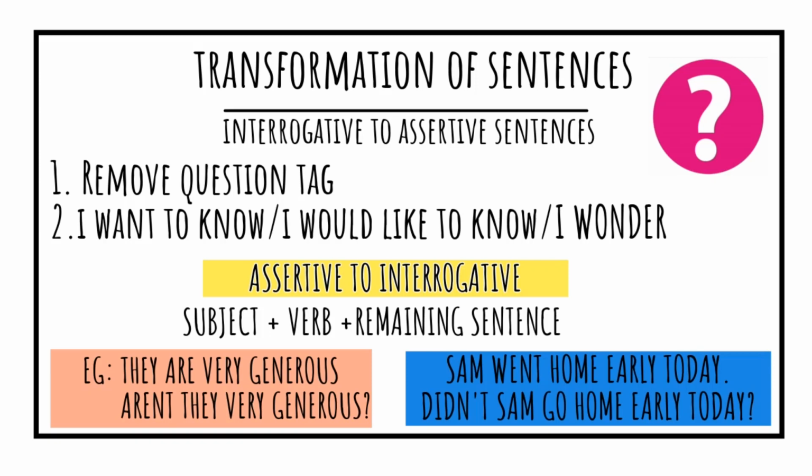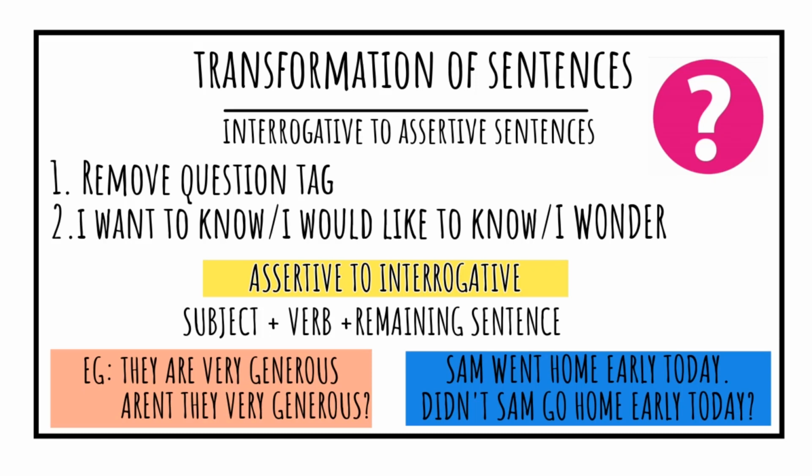Sam went home early today. Now, this is what kind of sentence? Assertive. Now we have to make it interrogative. So we have to take a tag first. What is the tag here? The word went is there. So do, did, does, what are we going to use? Did here, because it is past tense. If go were there, then we could have thought about do or does.